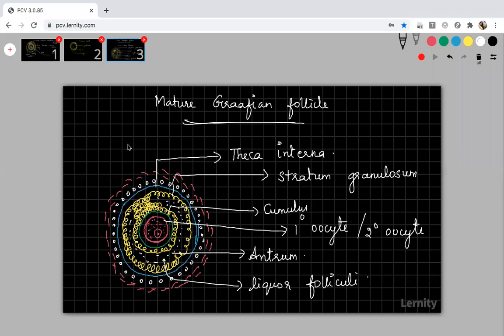And this outermost covering is called as theca externa. That is again some protective covering. Okay, that's all. If they are asking you to draw the structure of a mature Graafian follicle, you have to draw the structure and you have to mark all these parts. All these parts are very, very important. Okay, please draw this diagram.